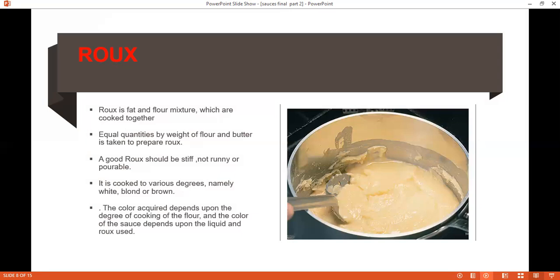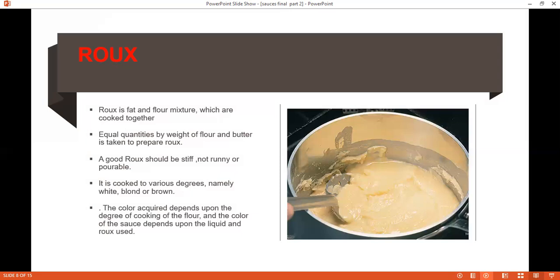Now, if I talk about the characteristics of a roux, a good roux should be stiff, not runny or pourable. The roux is cooked to various degrees. These degrees are normally white, blonde, and brown, which we are going to discuss in the next slides. The color required depends upon the degree of cooking of the flour.